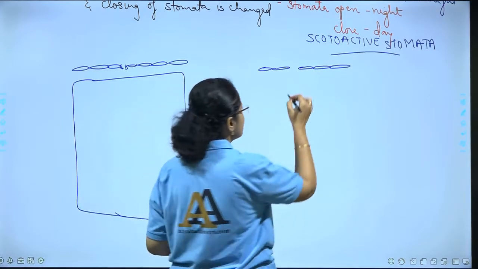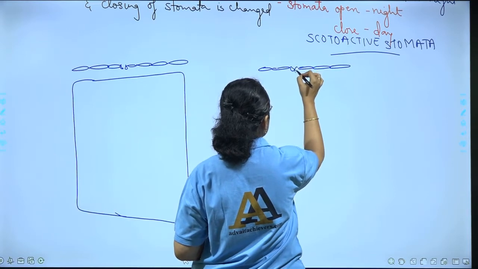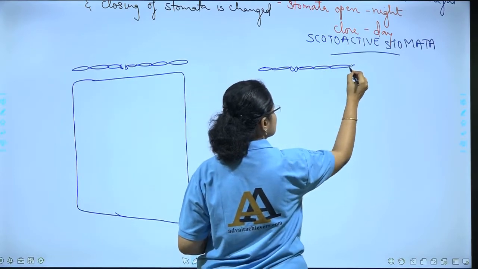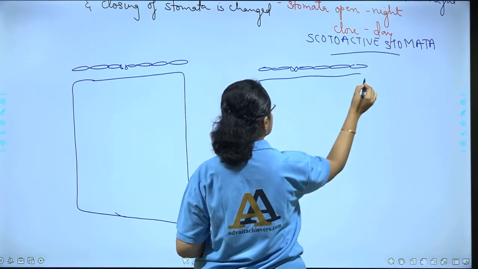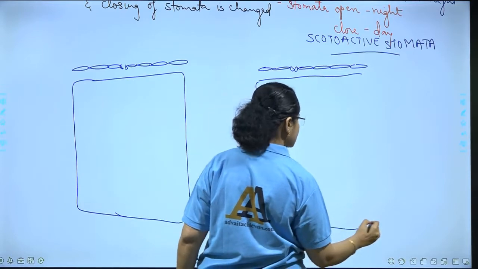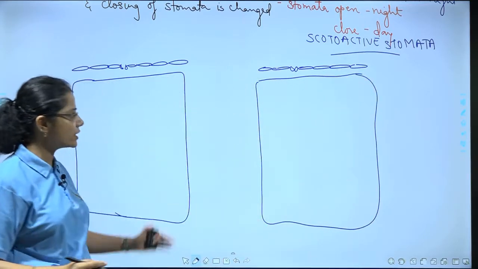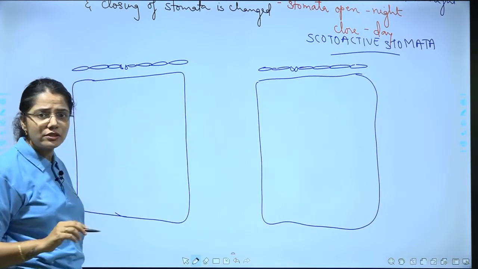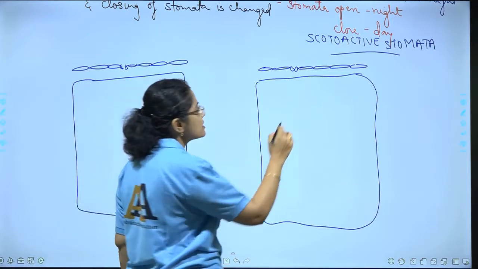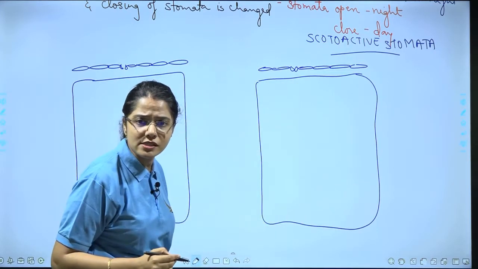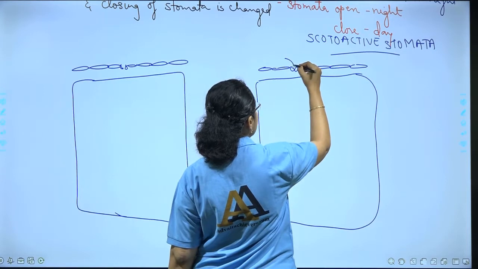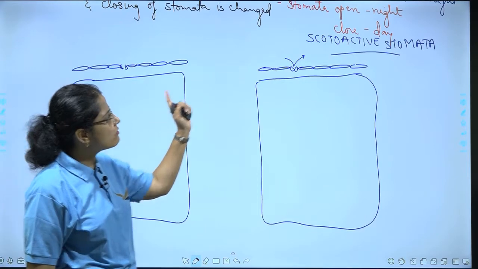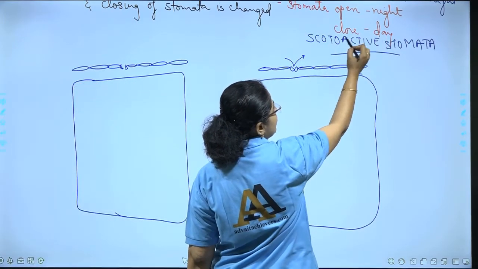Pay attention. So we have made two cells. In one condition, you can see there is a space, so that stomata is open, whereas in the other there is no space, so stomata is closed. If I draw it this way, it means the stomata is closed. According to our condition, stomata open at night and close during day.